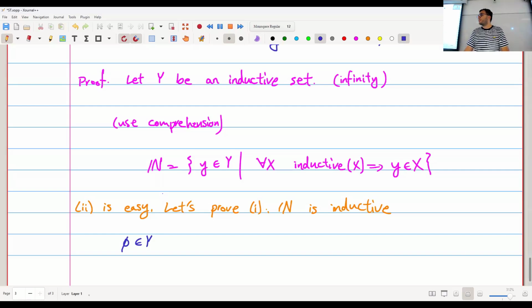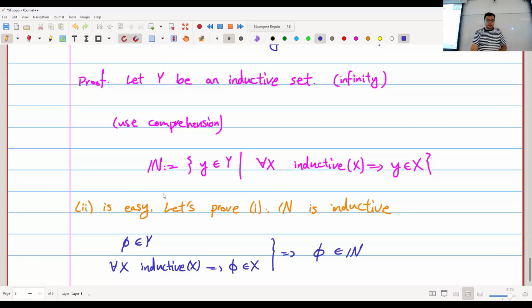Because Y was inductive. And also for every X, if X is inductive, then the empty set is a member of X. Again, this is just the definition of being inductive. So by this definition of N, I know that the empty set is in N.